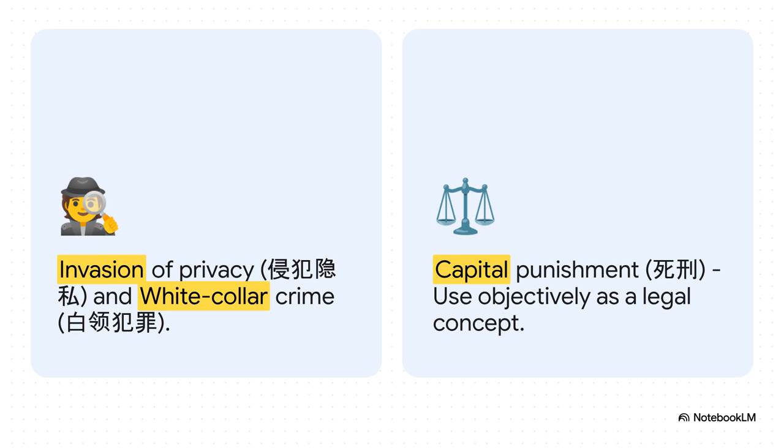Invasion of privacy. Invasion of privacy. 侵犯隐私. White-collar crime. White-collar crime. 白领犯罪，经济犯罪. Capital punishment. Capital punishment. 死刑. Now, remember, when dealing with politically charged terms like capital punishment on the exam, you absolutely must maintain a strictly impartial, objective tone. Use it purely as a lexical tool to describe a legal concept, not to champion any personal political stance.